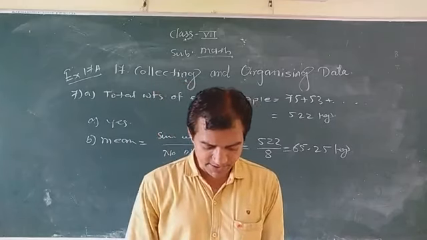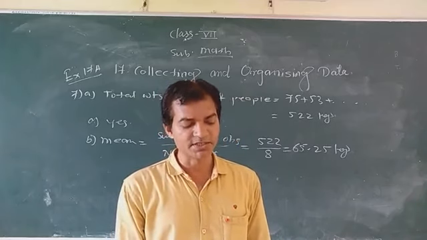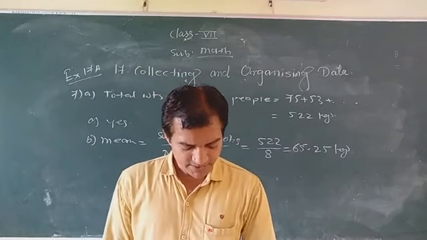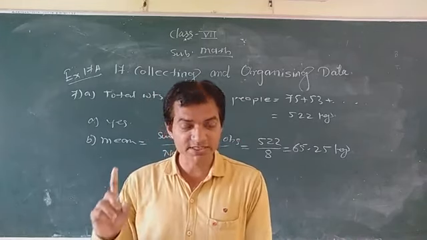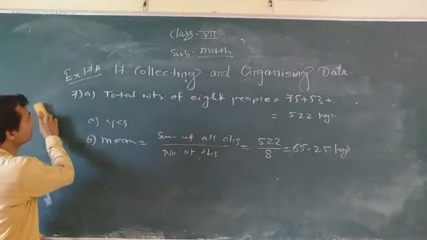Look at this data and calculate the mean weight of the students. Okay, so what is here? Weight 51 kg and number of students how many? 4.